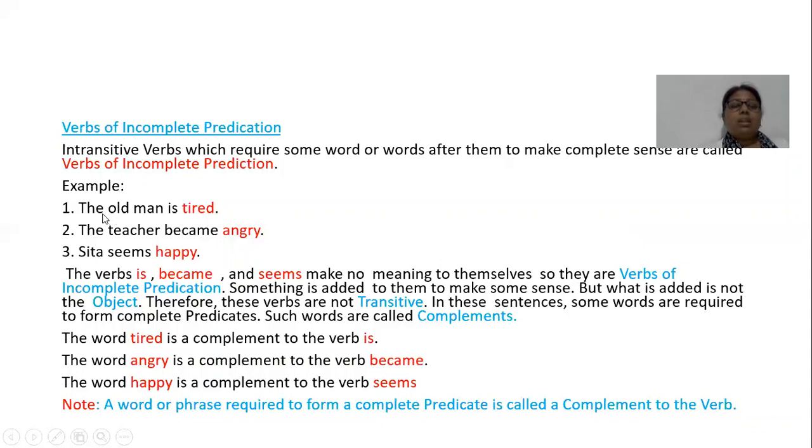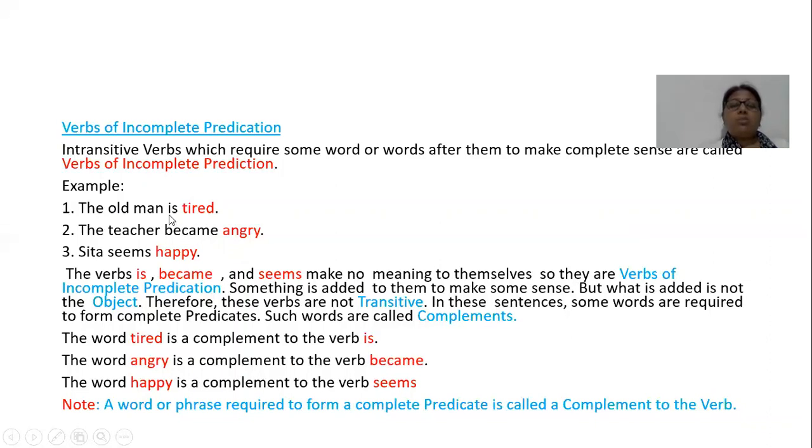Here I have written the sentences in two colors. The old man is, and then tired. The teacher became angry. Sita seems happy. Now see in these three sentences, is, became and seems. They are verbs and they are making no meaning by themselves. So they are called verbs of incomplete predication.